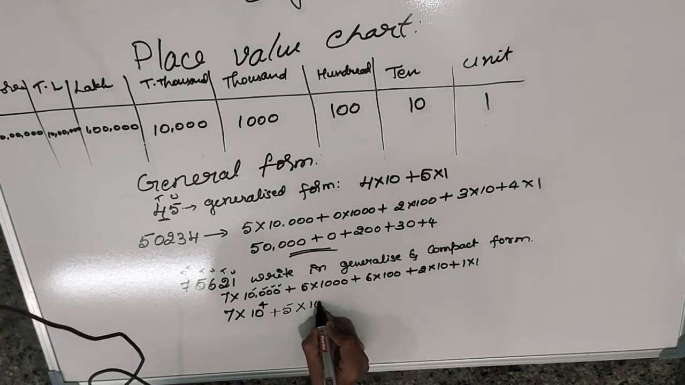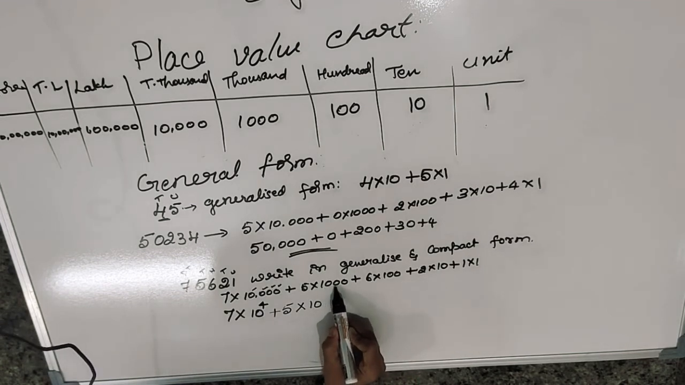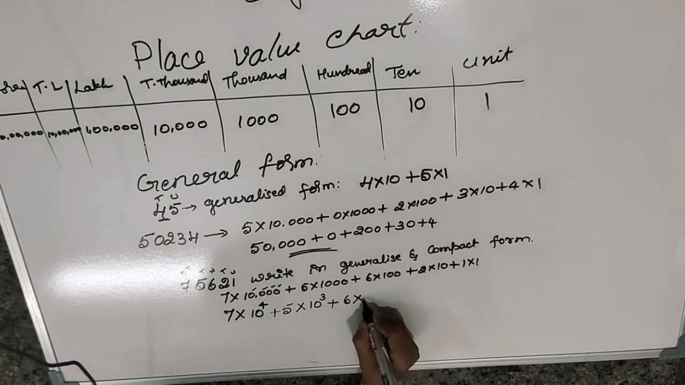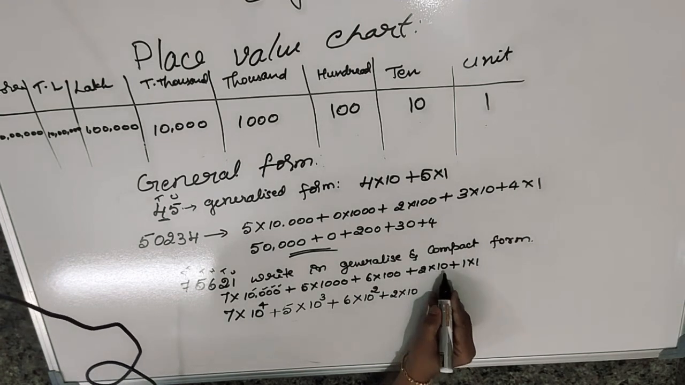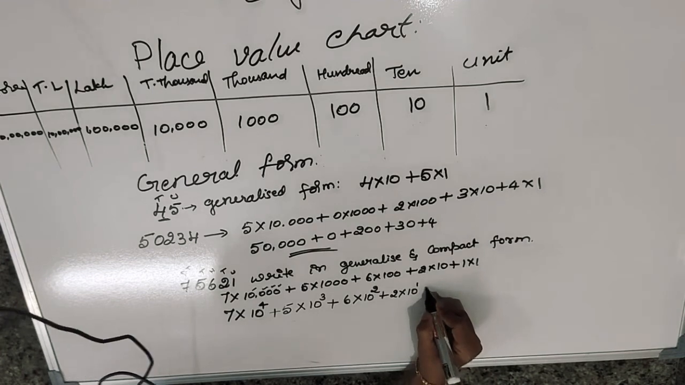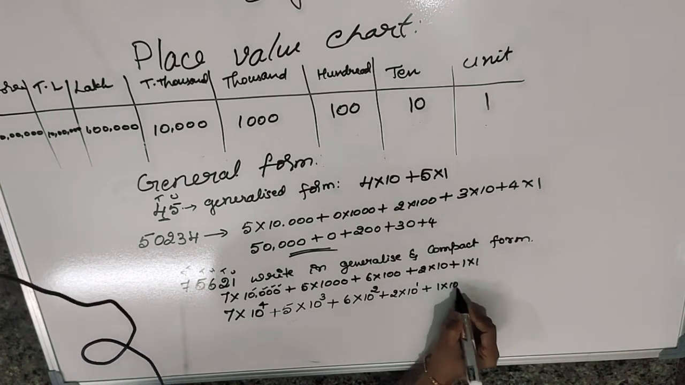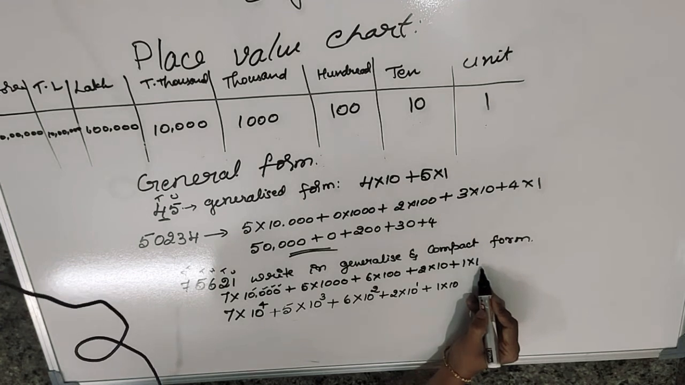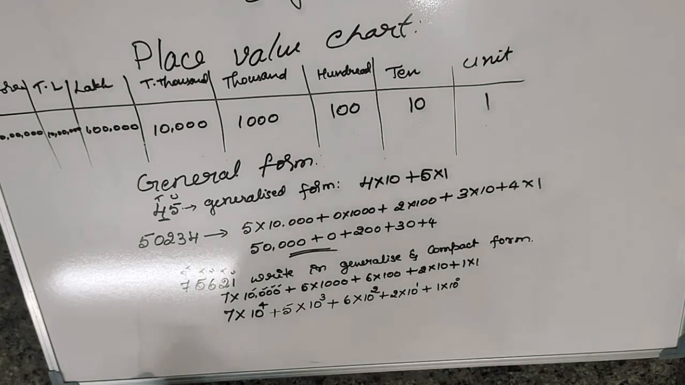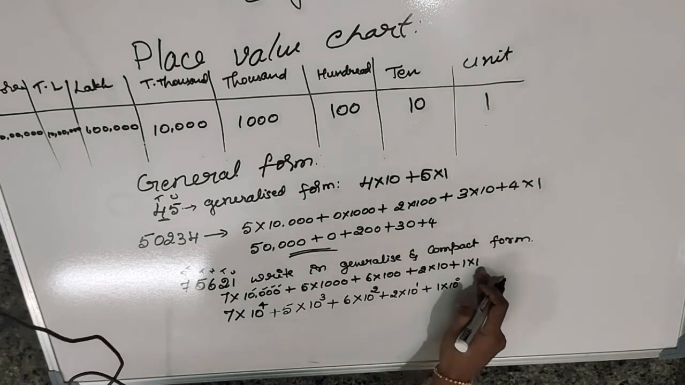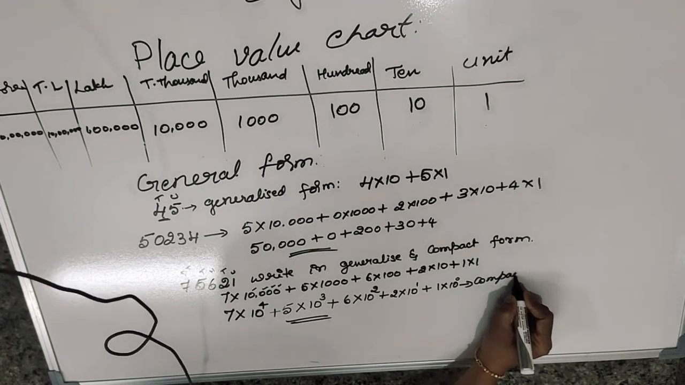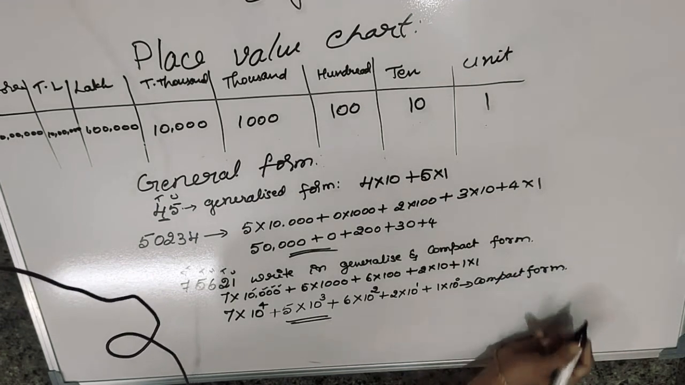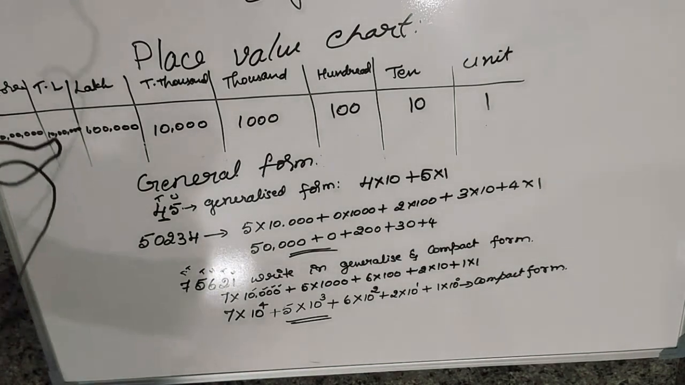Once again I write 10 itself, always 10 only. How many zeros are there? 1, 2, 3 are there. So it is 3 plus 6 into 10 to the power 2, 2 zeros are there, plus 2 into 10 to the power 1, 1 zero is there, plus 1 into 10 to the power. Is there any zeros here? There is no 0, so 10 to the power 0 is always 1. This is the compact form of the number.